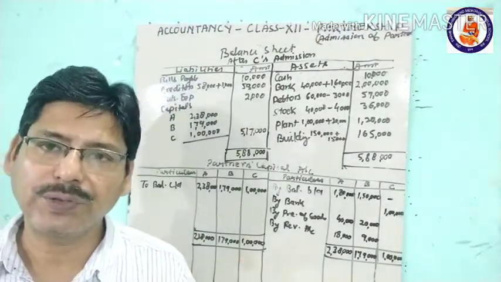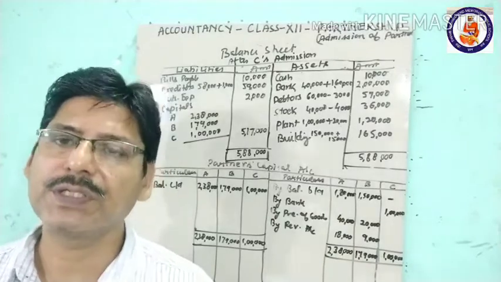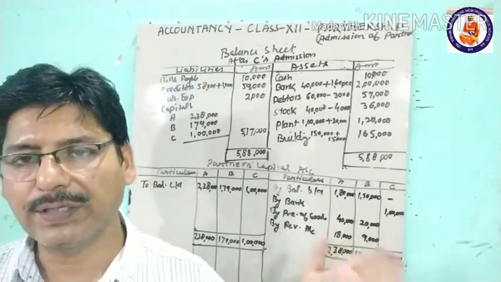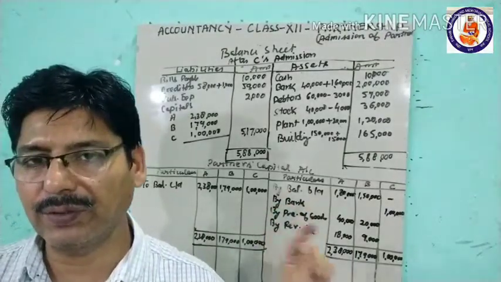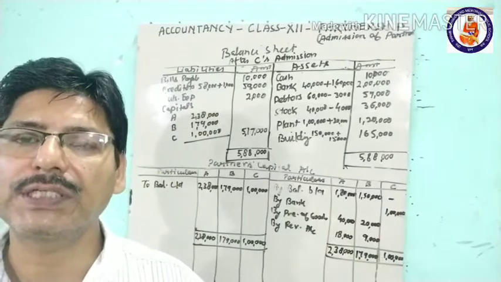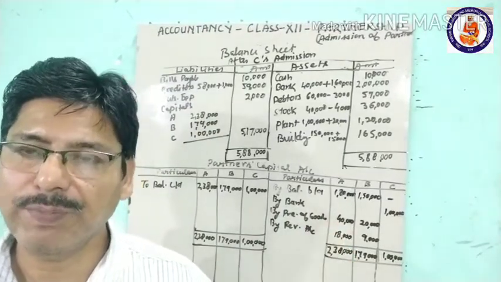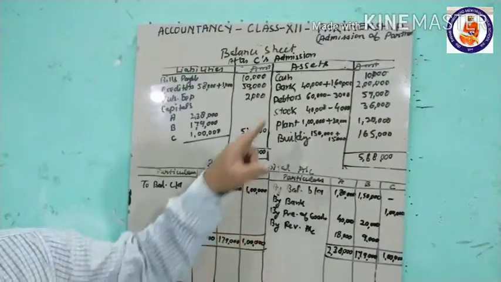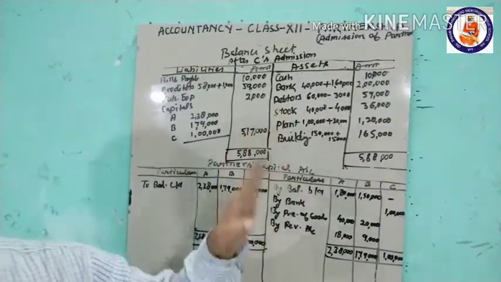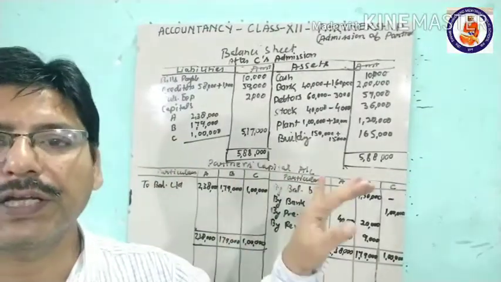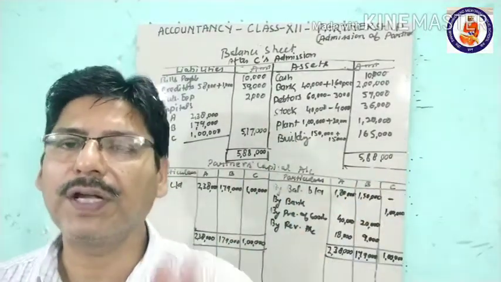Journal entries, I told you: when the partner enters the business, he brings capital and premium. So cash or bank account debit; here we have taken bank account debit to C's capital account and to premium of goodwill. Then there was an increase or decrease in assets. If assets are increased, the particular asset account is debited to revaluation account. If decreased, revaluation account debit to that asset.